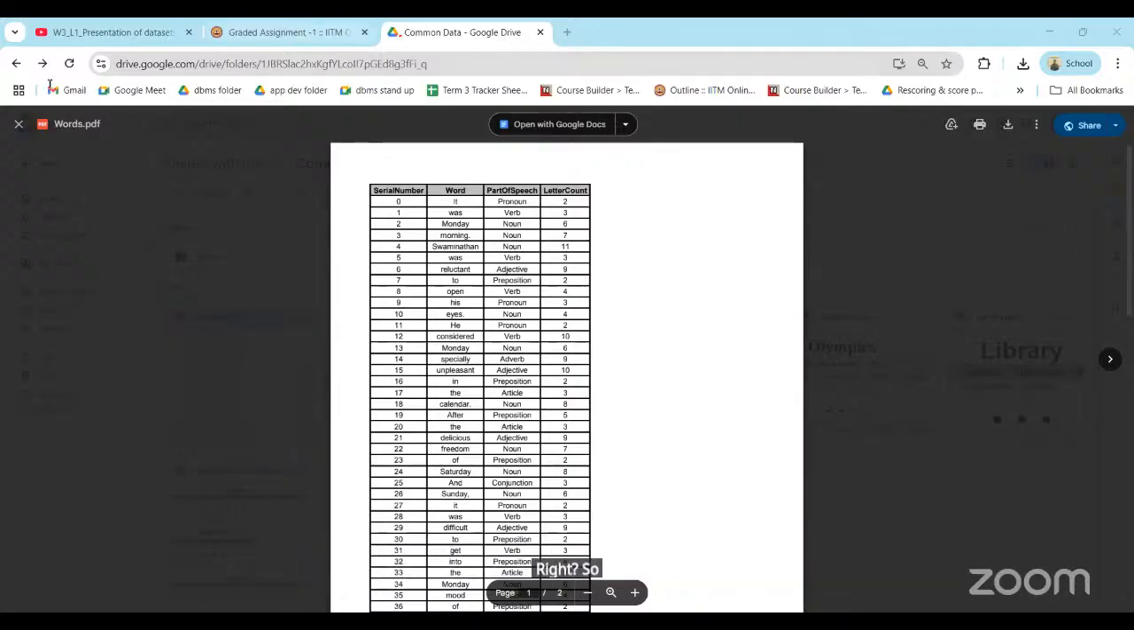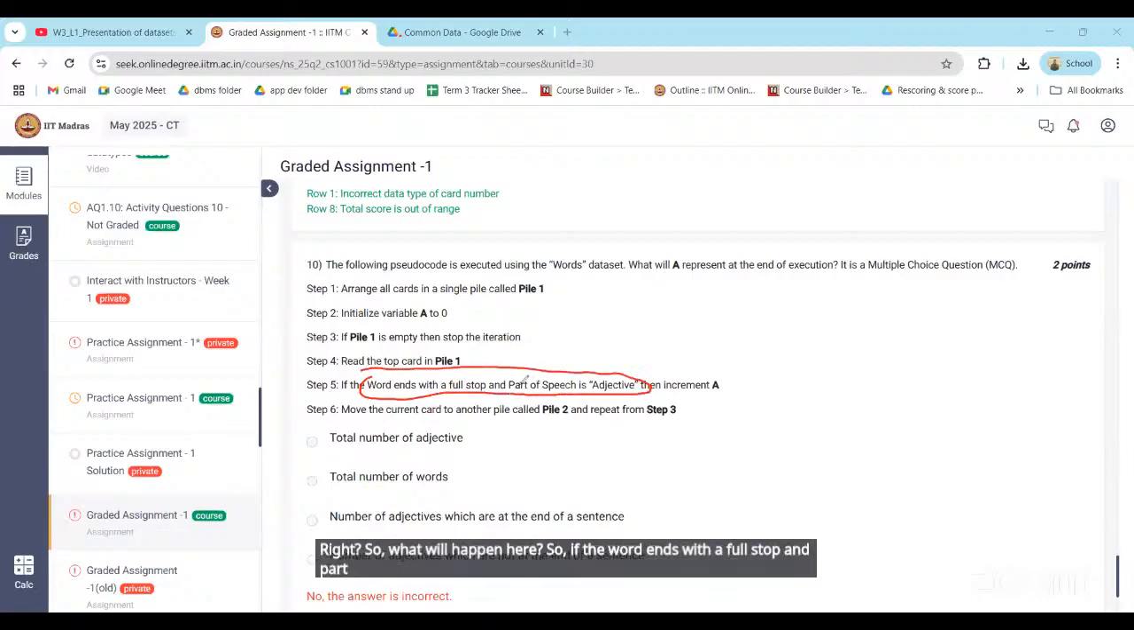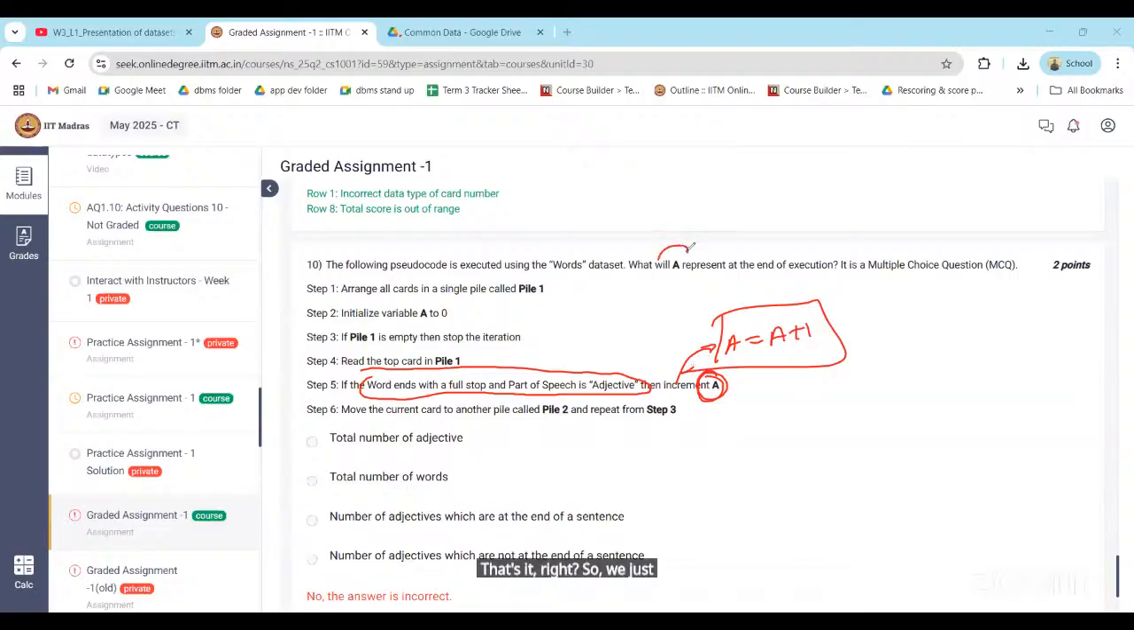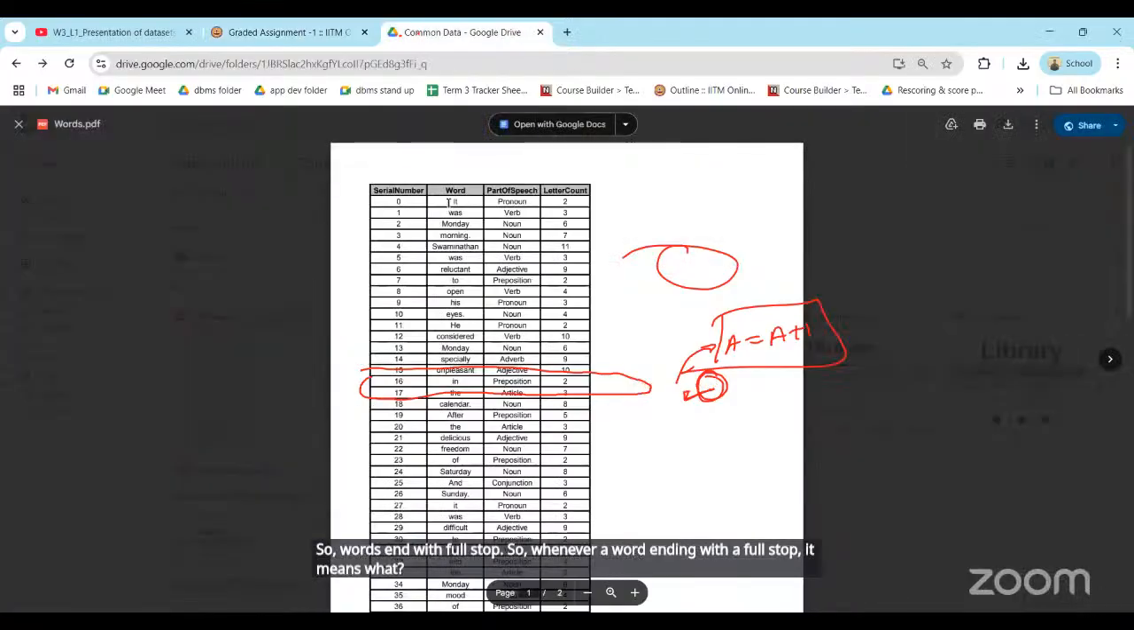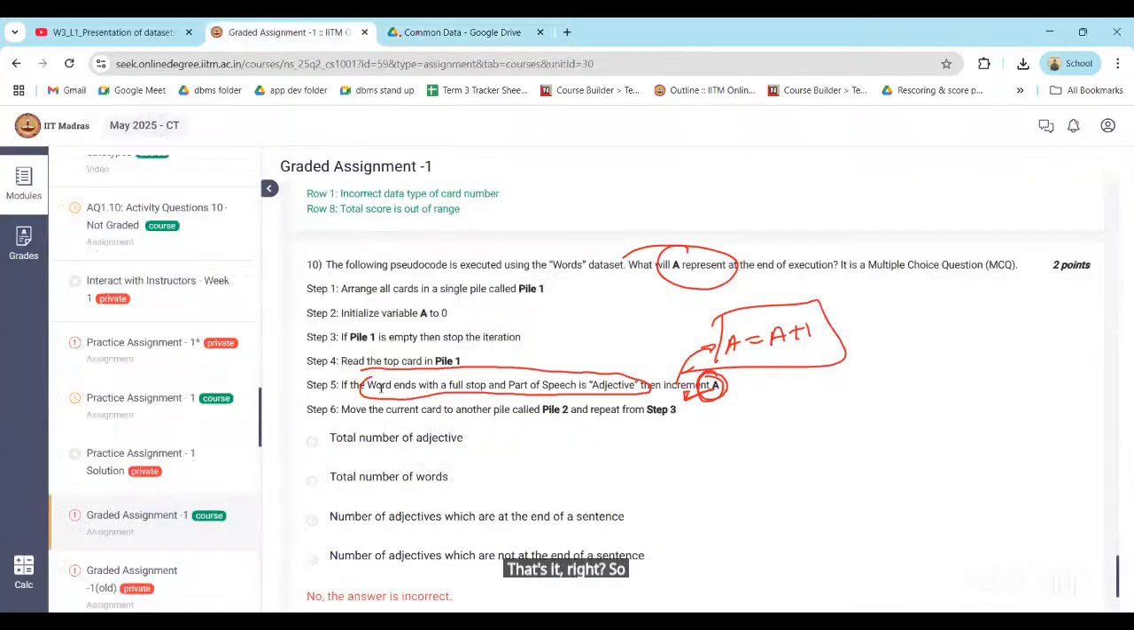So what will happen here? If the word ends with a full stop and part of speech is adjective, then only we are going to increment the value of A. Increment is A equals to A plus 1. That's it. We just need to find out what A will represent. We don't have to look at the data also. If we know when we are going to increment the value of A, that is the answer. Whenever a word ends with a full stop, it means it is a sentence. It was Monday morning, one sentence. Swaminathan was reluctant to open his eyes, another sentence. Here you can see the word ends with full stop and part of speech is adjective.